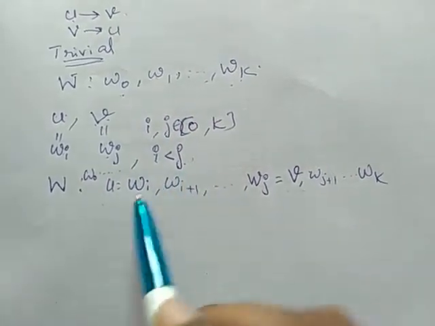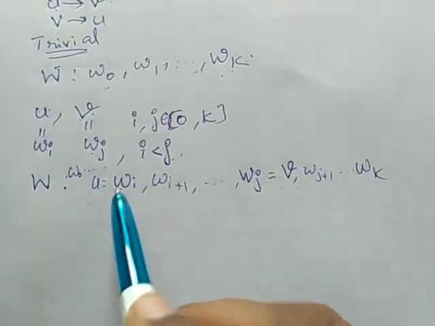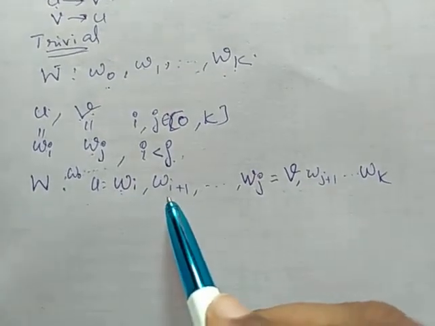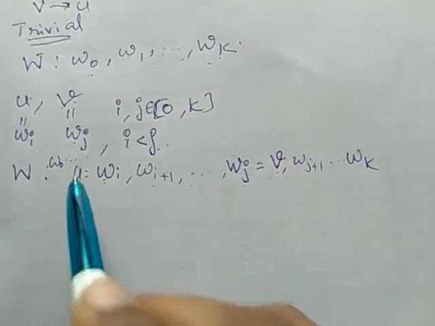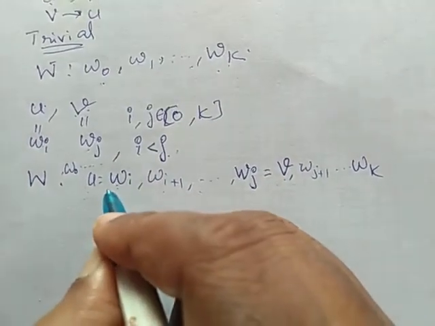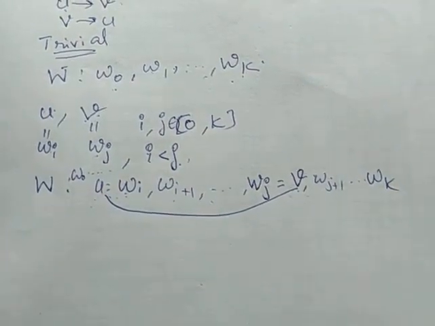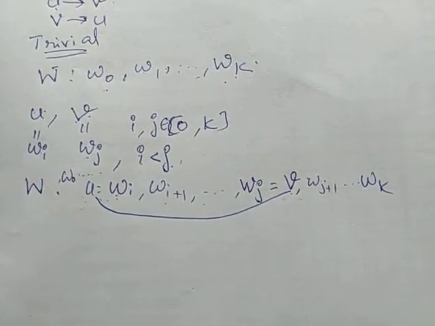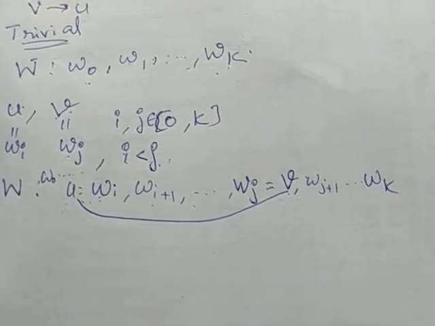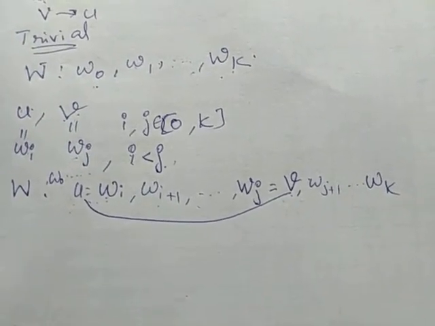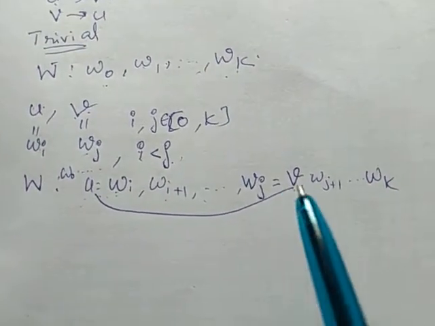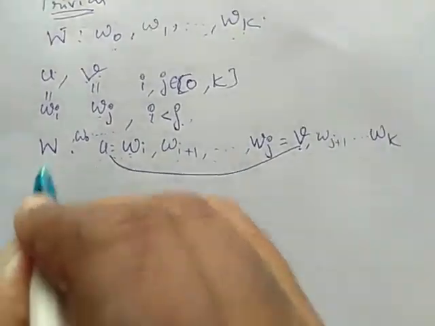Since i is less than j, Wi will be here, which is our U, then Wi plus 1, Wi plus 2, etc., Wj, which is equal to V. So there exists a walk from U to V. Now we have to prove the graph also has a V-U walk. To prove that, we have to start from V. So, this walk is W dash.